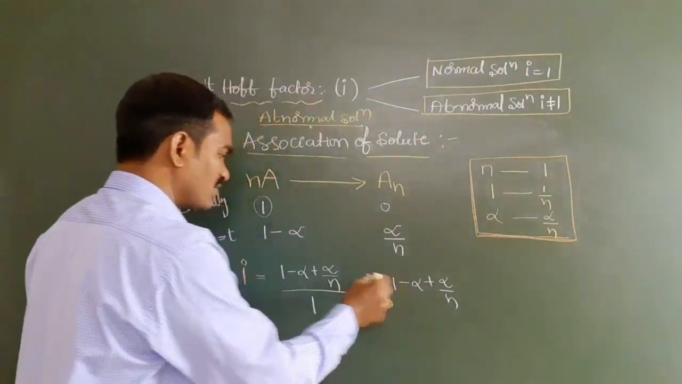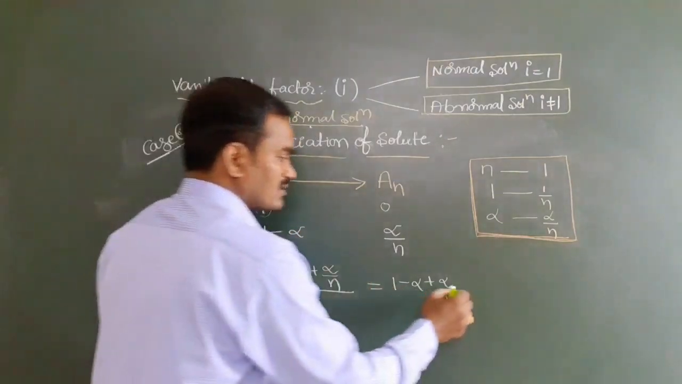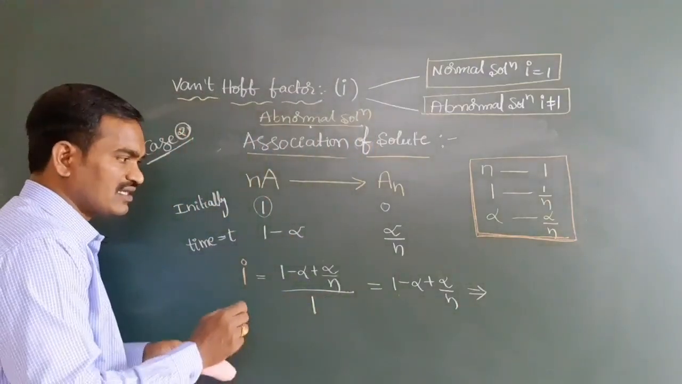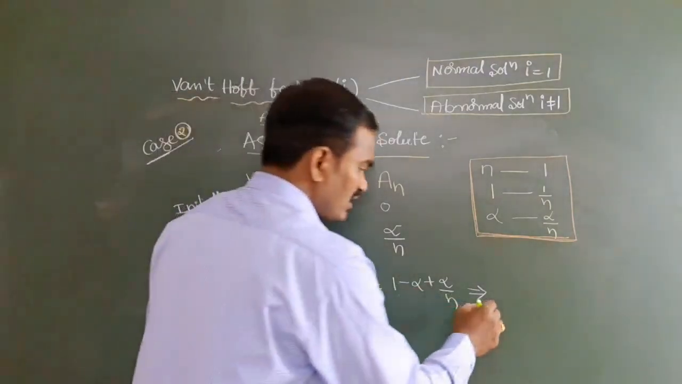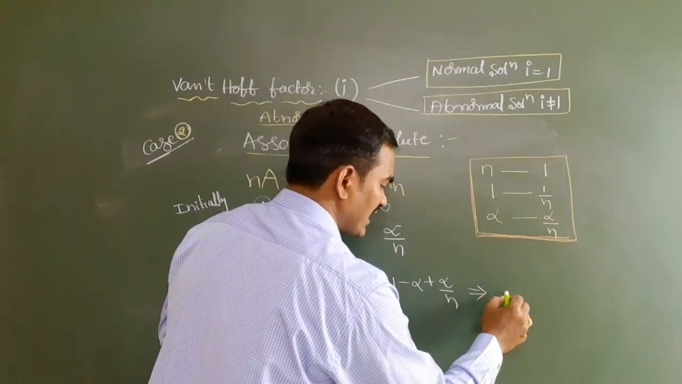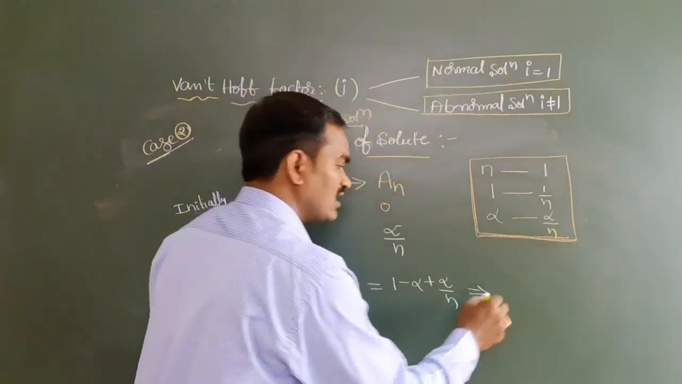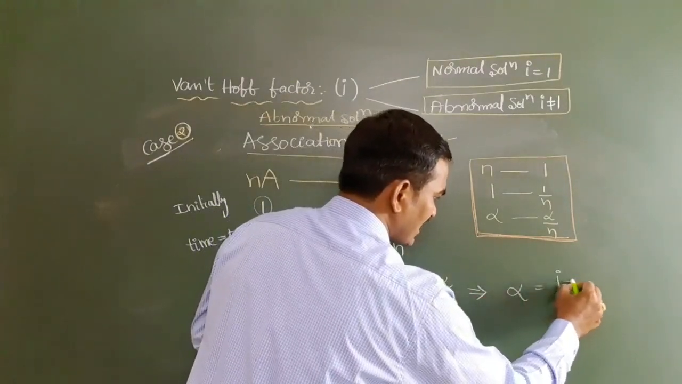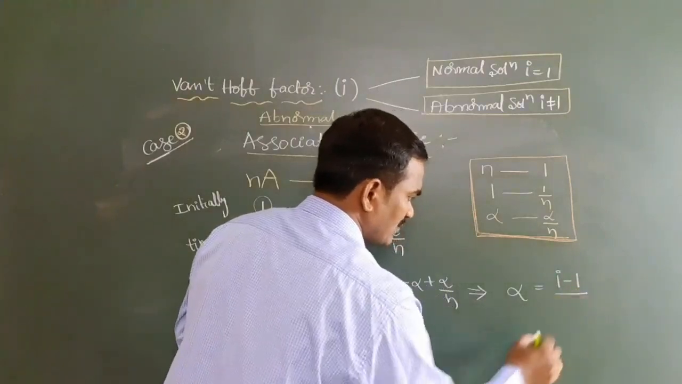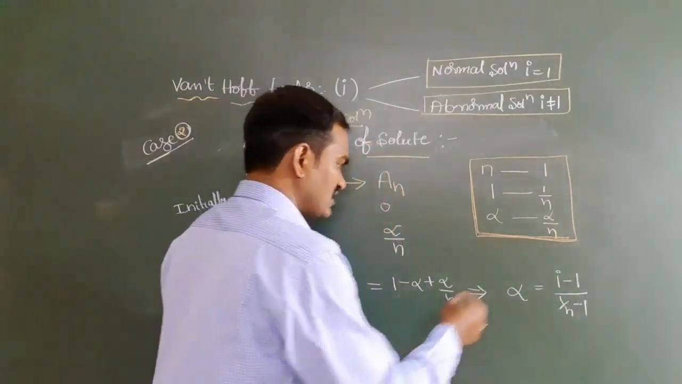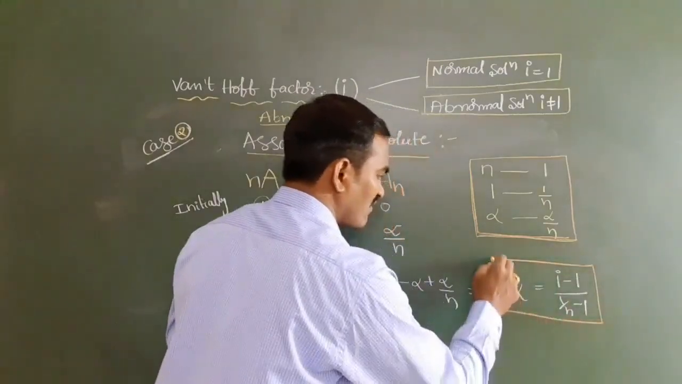So here this term is going towards this side. So, final step, by simplifying all these things, we can say the alpha value, I am directly writing. Alpha is equal to i minus 1 divided by 1 by n minus 1. So this would be the alpha value.